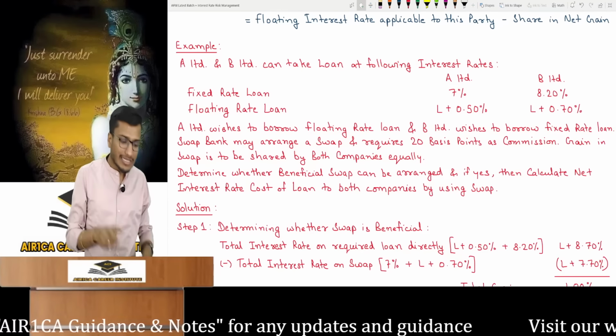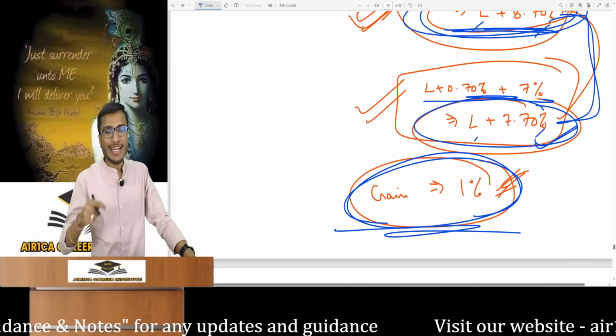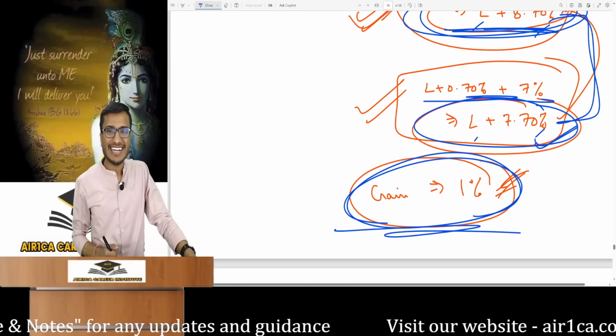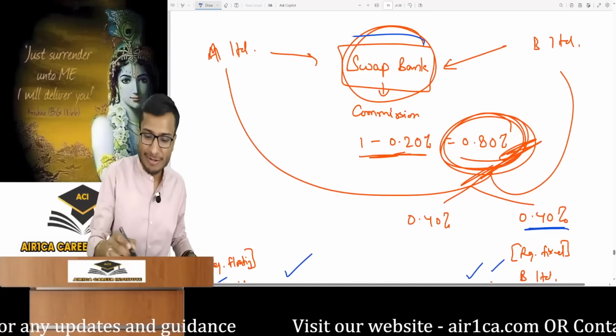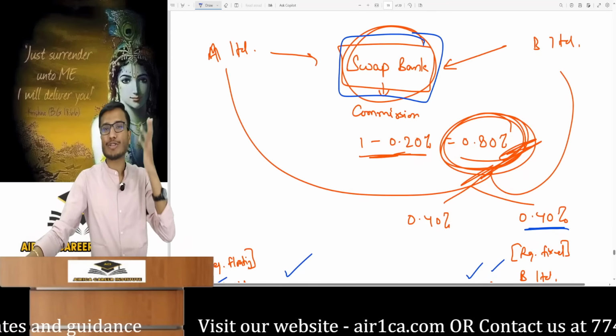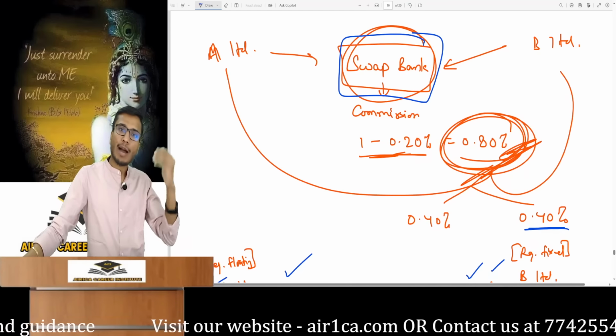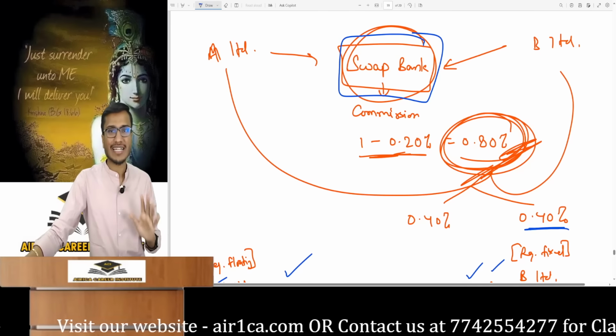So how will it happen practically? Practically the bankers also facilitate this business. Bankers give loans at different interest rates based on credit ratings, and after that, they get them to swap. Bankers also do the business of swapping, then called swap banks. You can go to any bank, take a loan from another bank and get the swapping done by someone else. They will do it if the scenario is available.